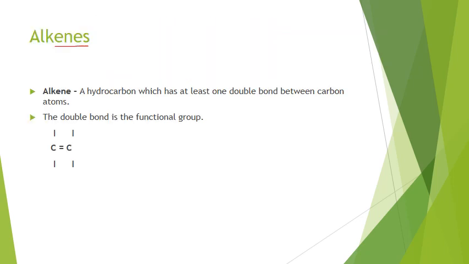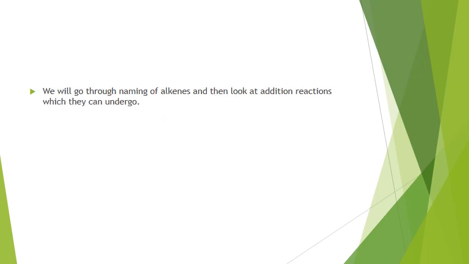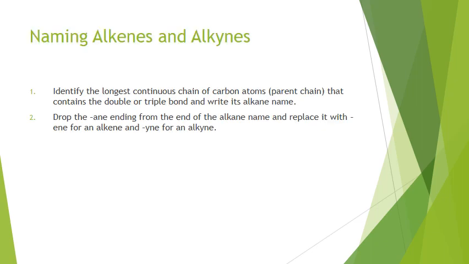So the first category of unsaturated hydrocarbons is called alkenes. They have at least one double bond. We will go through naming them and two types of reactions that I want you to know about them.